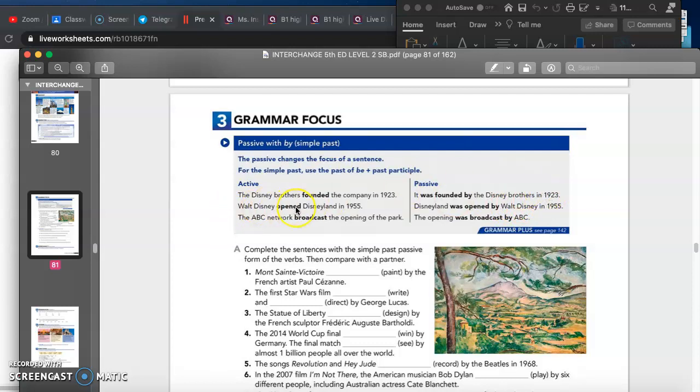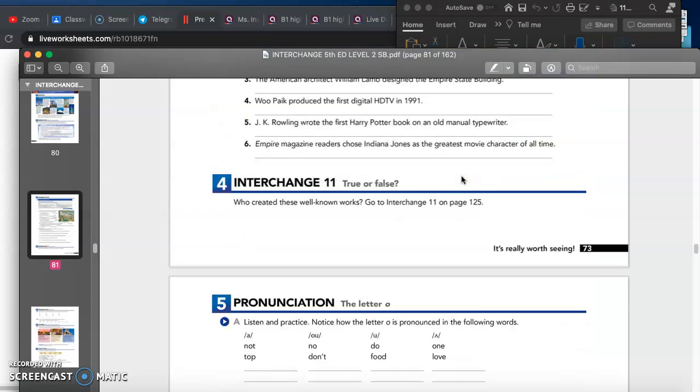Then we have, for example, Walt Disney opened Disneyland in 1955. So we change it to the passive voice, which is Disneyland was opened by Walt Disney in 1955. The ABC network broadcast the opening of the park. The passive voice will be the opening was broadcast by ABC. So as you can see, we are just changing the subject and the object of these sentences. So we are changing the focus of the sentences, and for sentences in the past, we are using the past of the verb to be plus the past participle of the verb.